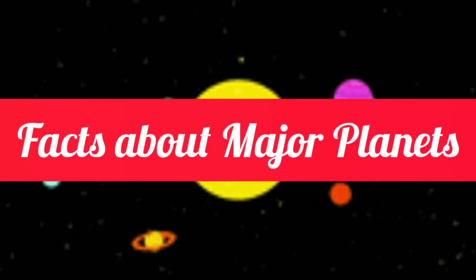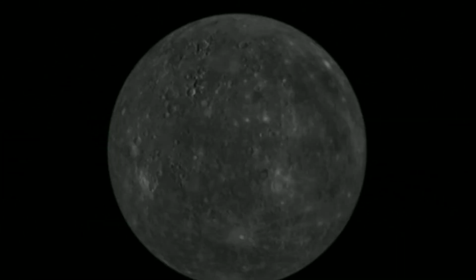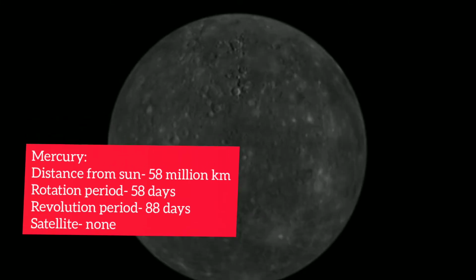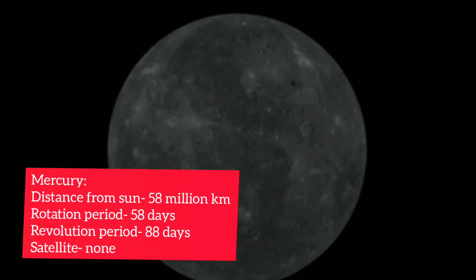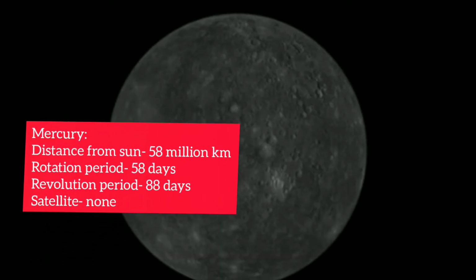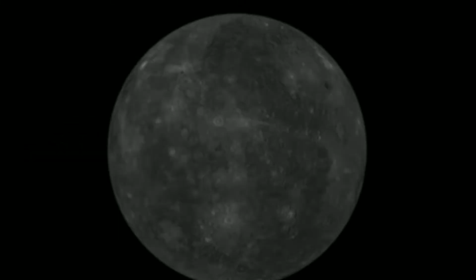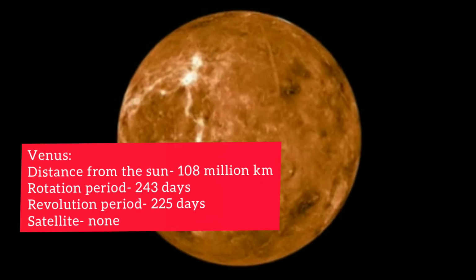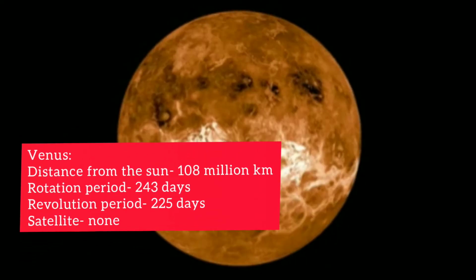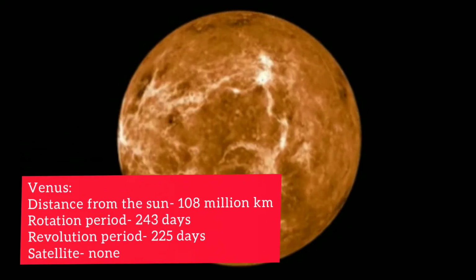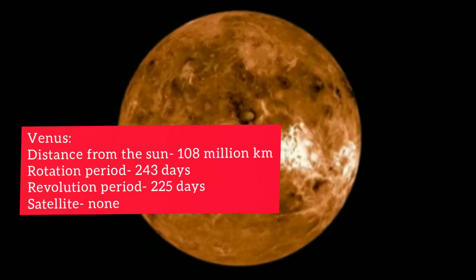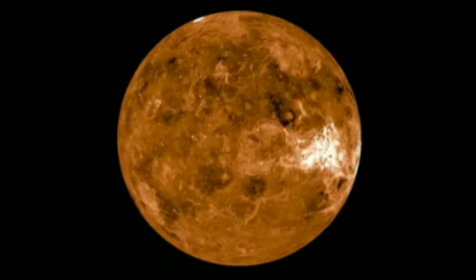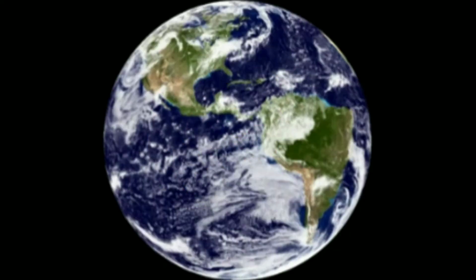Now what are facts about major planets? Number 1, Mercury. It is the closest planet from the sun. The distance from the sun is about 58 million kilometers and the revolution period is about 88 days and it has no satellite. Next one, Venus. It is the second nearest planet from the sun and the distance is about 108 million kilometers. It revolves around the sun within 225 days and it has also no satellite.